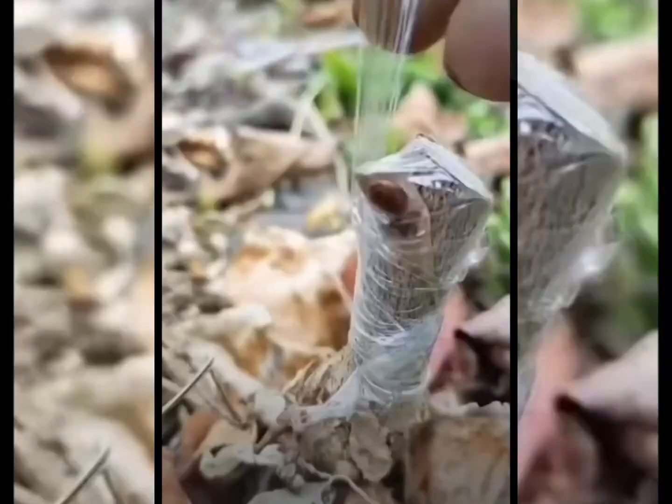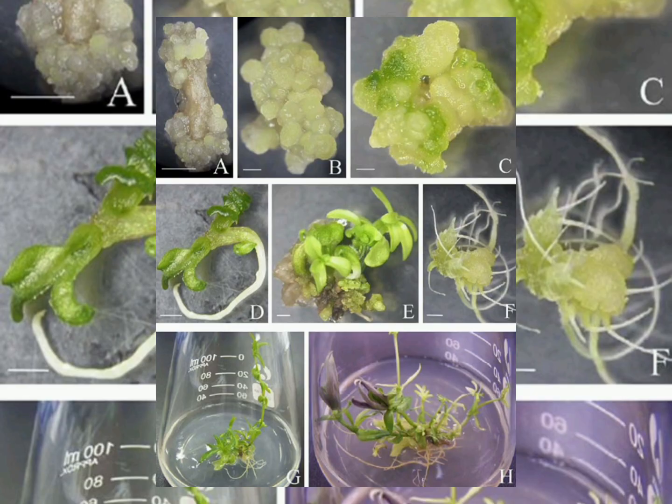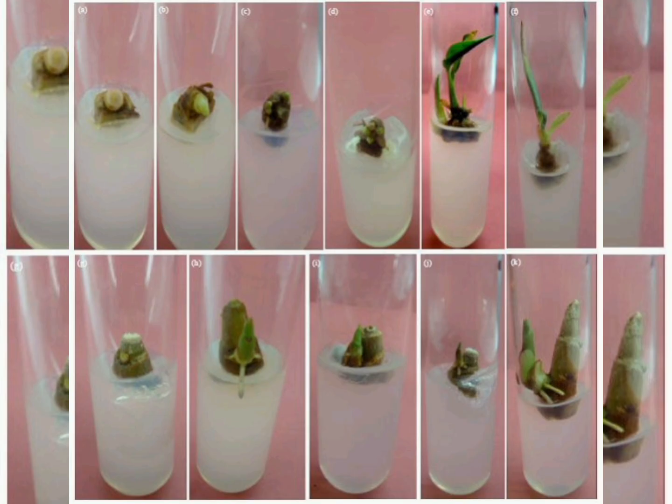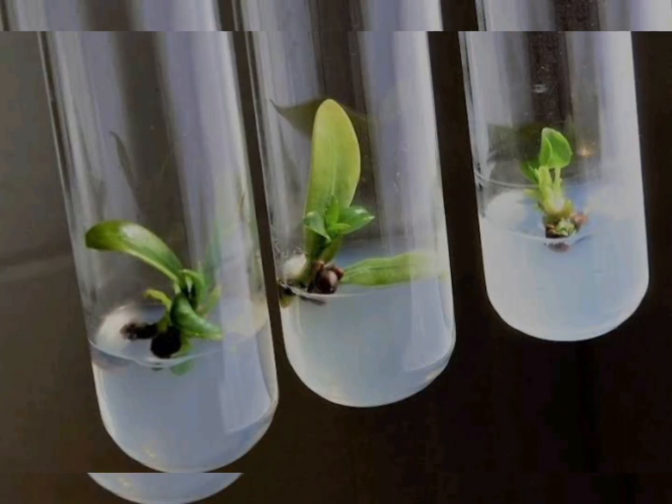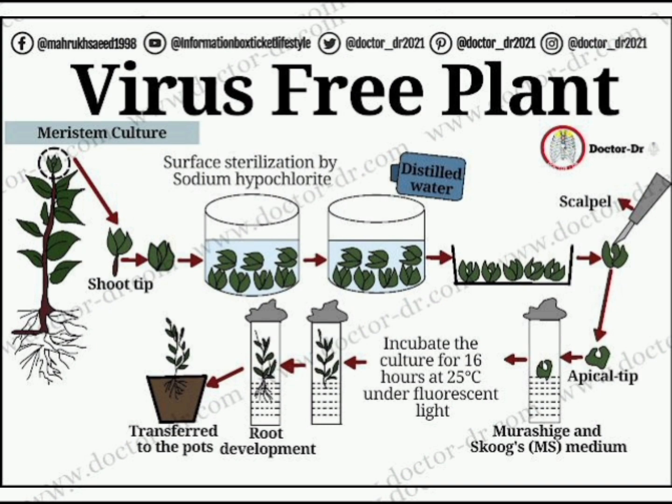Next we have tissue culture. Here a new plant is developed by taking certain cells of the parent plant from the growing tip of a plant. The cells are then placed in an artificial medium where they divide rapidly to form a small group of cells known as callus. Now this callus is transferred to a medium containing hormones for growth and differentiation. Now the plantlets are placed in the soil so they can grow into mature plants. Using tissue culture, many plants can be grown from one parent in disease-free conditions. This technique is commonly used for ornamental plants.